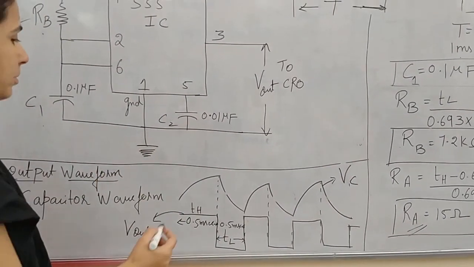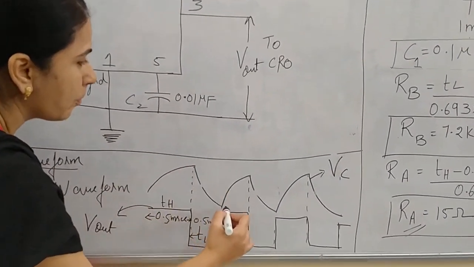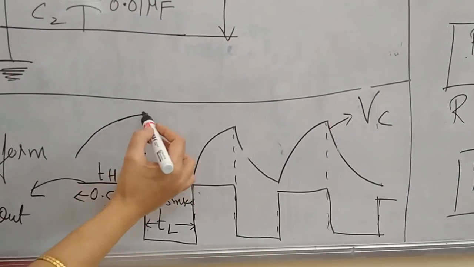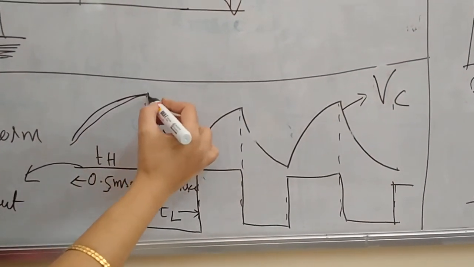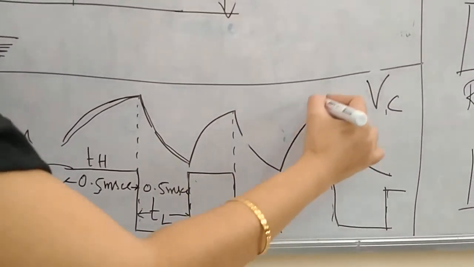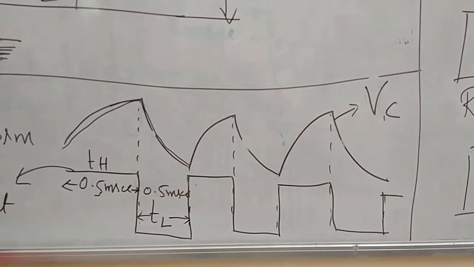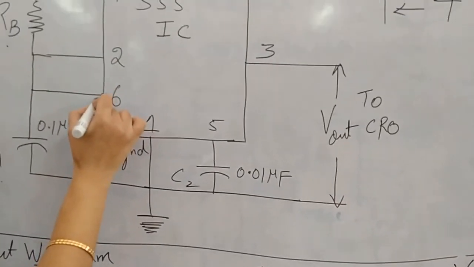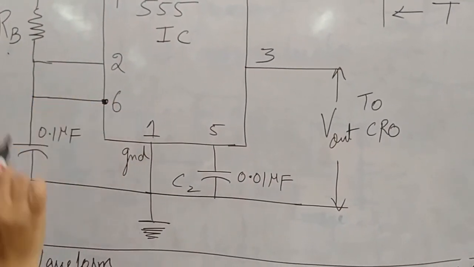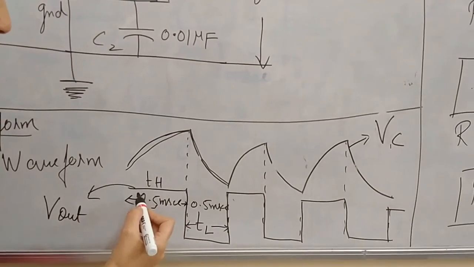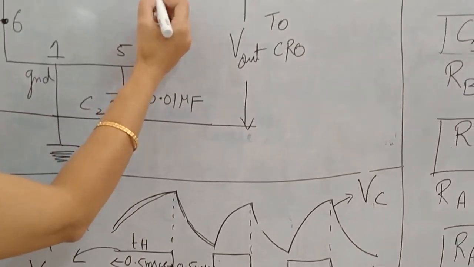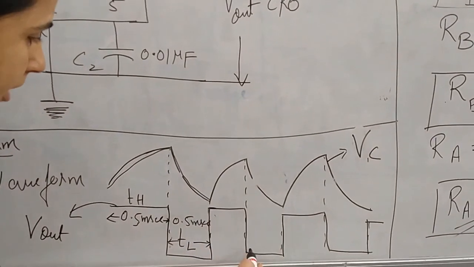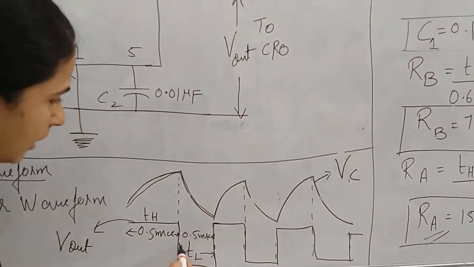The two output waveforms are, one is the capacitor waveform. The capacitor waveform includes charging and discharging. This type of waveform is called the capacitor waveform, which you can check at the 6th pin, because the capacitor is connected at the 6th pin. And we also get another output waveform at the 3rd pin. This is called the output waveform of an oscillator, where it involves oscillation.